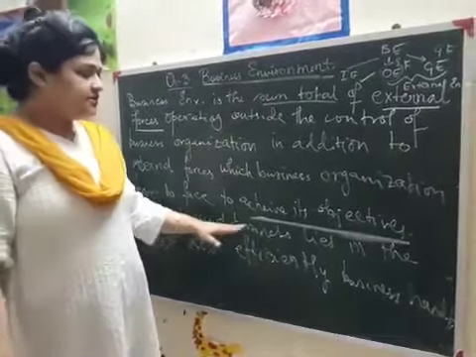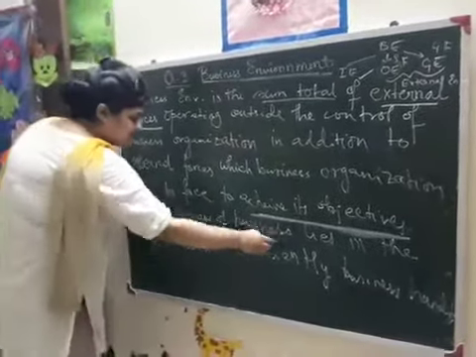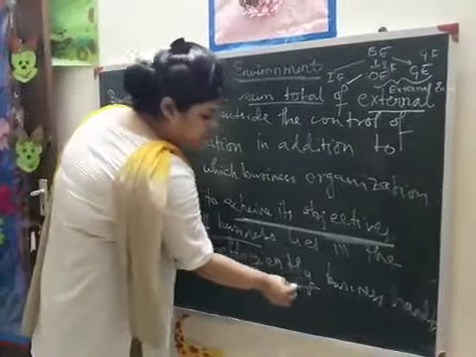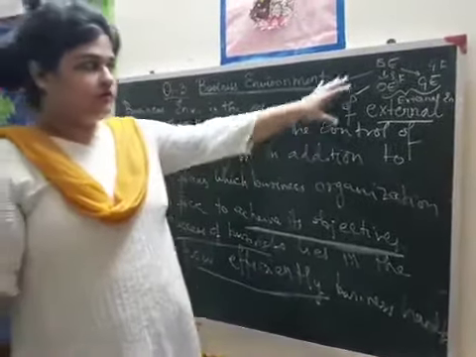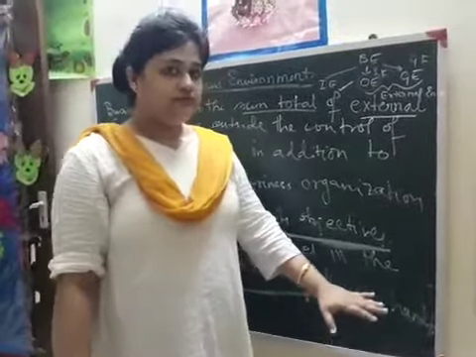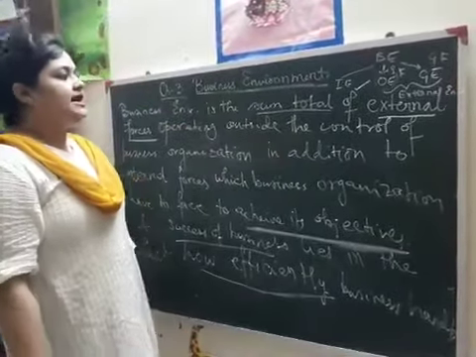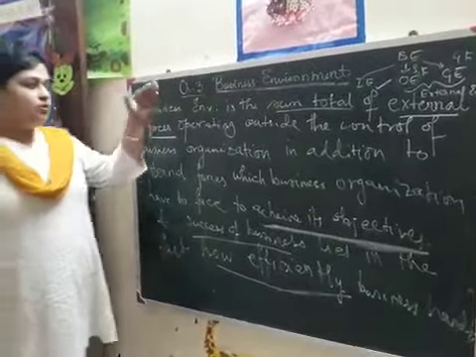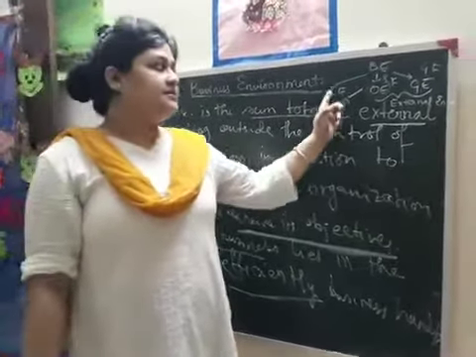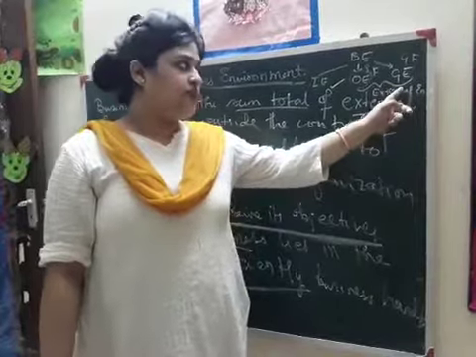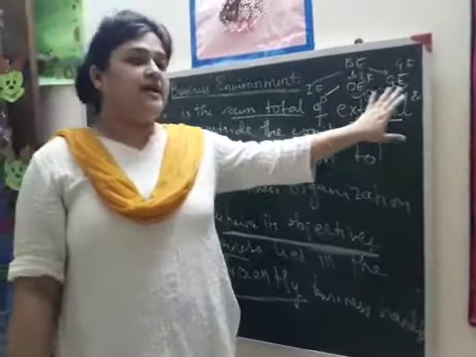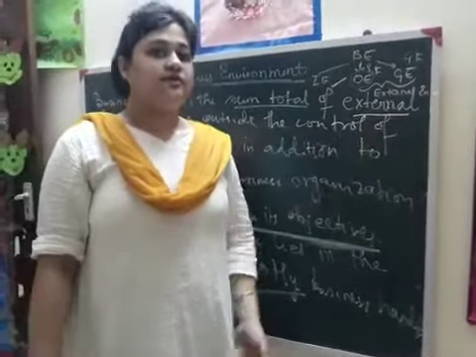And how does a business become successful? It becomes successful only if it can deal efficiently with the factors, only if it can effectively manage the factors and the business environment, then only can it thrive in the long run. So what is the gist of this? The business environment comprises three things: internal, operating and general environment. Internal environment can be controlled by the business, whereas operating and general environment lying outside cannot be controlled.